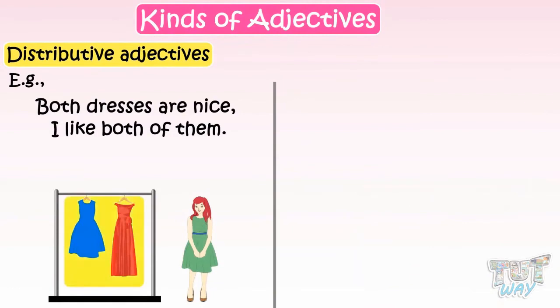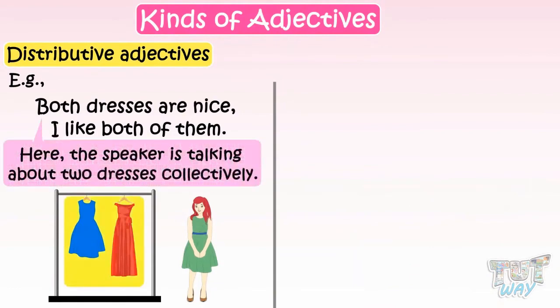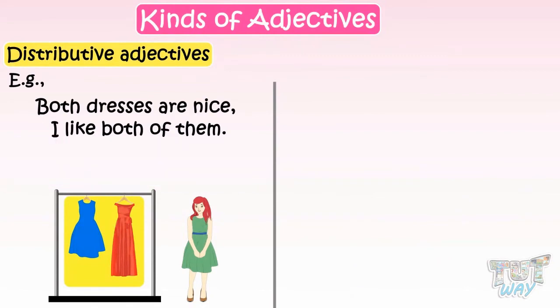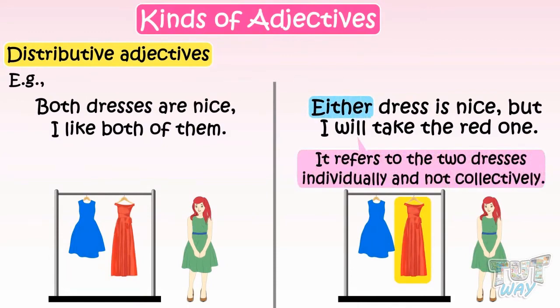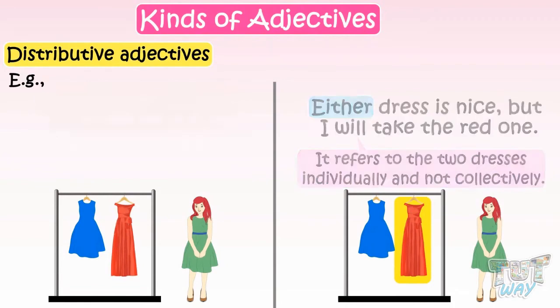Both dresses are nice. I like both of them. Here, the speaker is talking about 2 dresses collectively. Now see the other one. Either dress is nice, but I will take the red one. Here, we have used the distributive adjective either. It refers to the 2 dresses individually and not collectively.